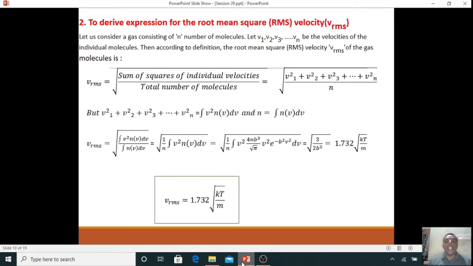If we solve that again by the standard integral, we get square root of 3 divided by 2b square. But b we know is the square root of kT by m. So if I solve that, the RMS velocity is 1.732 into square root of kT by m. So this is the RMS velocity expression for gas molecules.